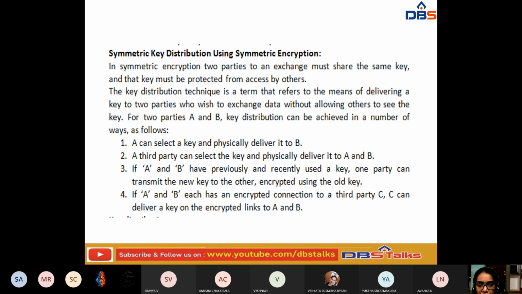And next, if A and B each have an encrypted connection to a third party C, then C can deliver a key on the encrypted links to both A and B.